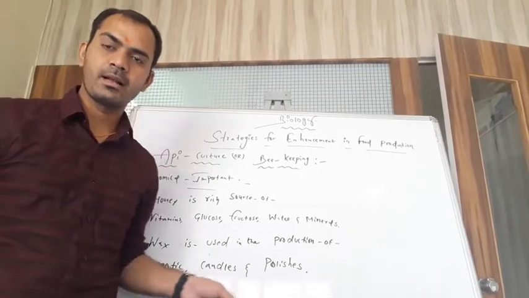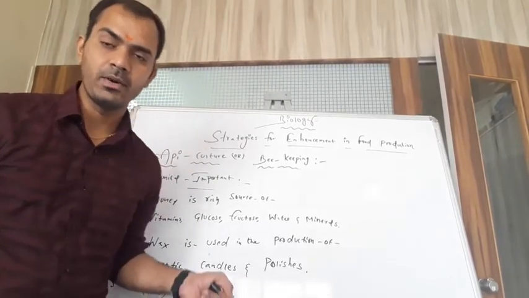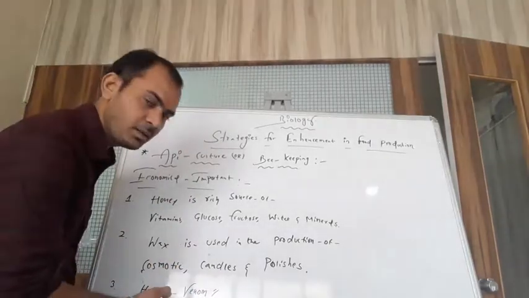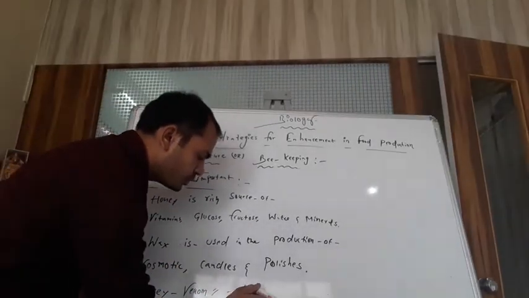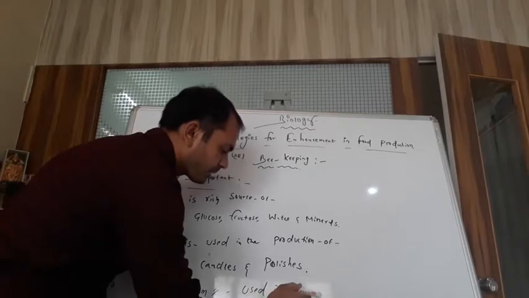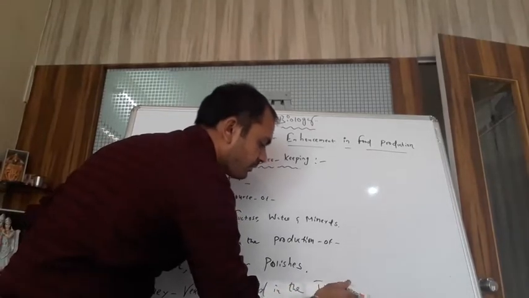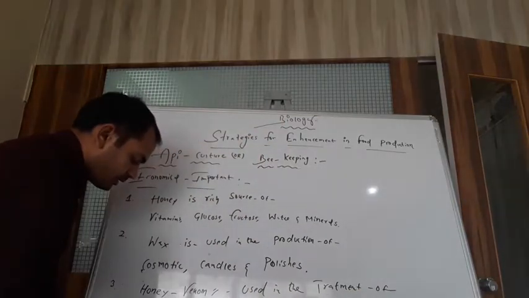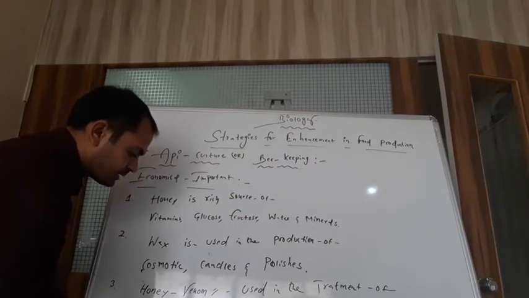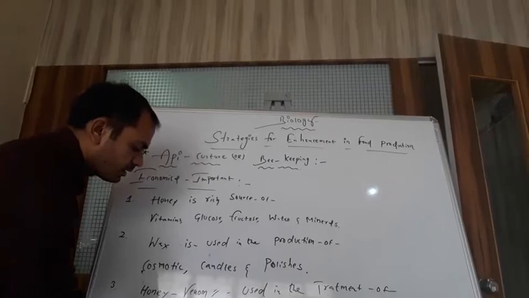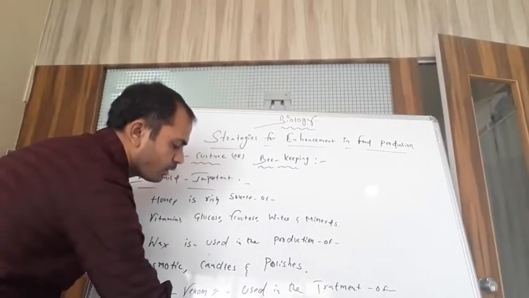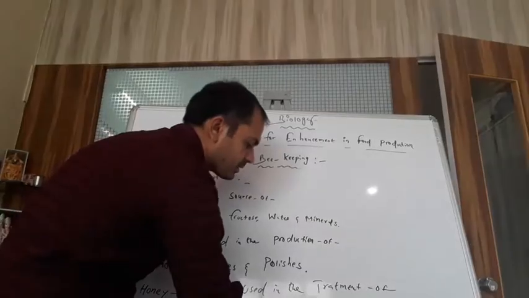Honey venom is used in the treatment of arthritis or rheumatoid diseases.